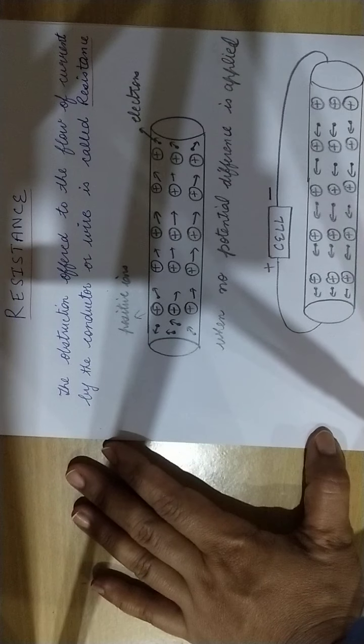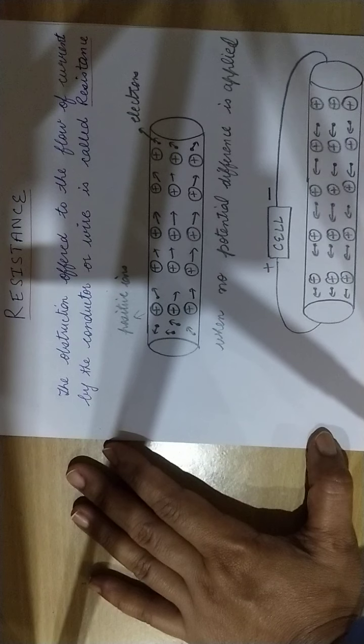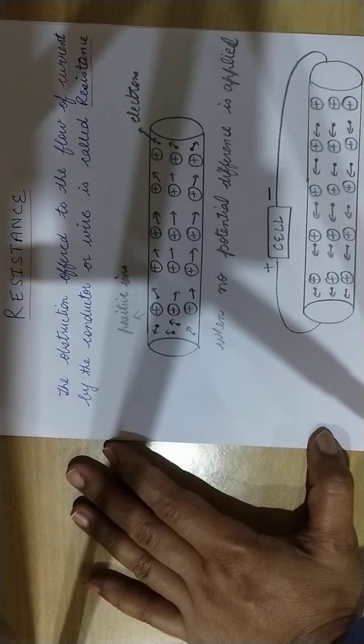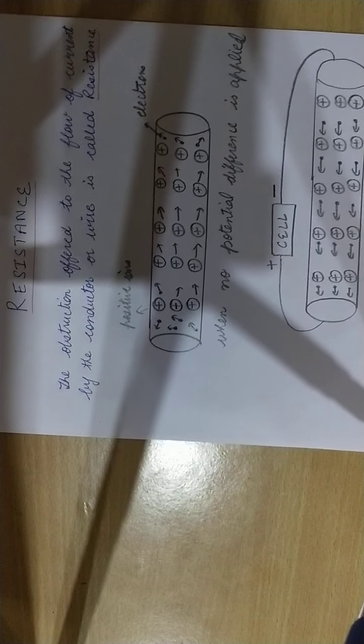As you know, we have started our chapter electricity or electric current. Today, we will start with resistance. As the name suggests, resistance means obstruction, right? Resistance means rokna or obstruction, that we call resistance.